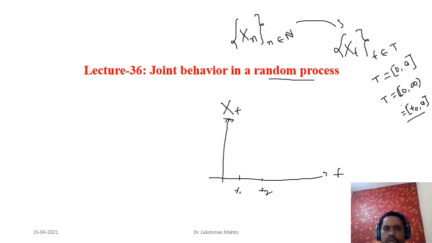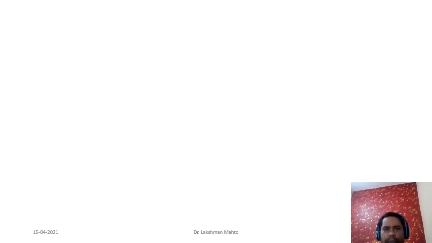Okay. So I'm going further as a recap of that introduction to random process. I had taken one example of a signal where the source of randomness was the amplitude. The amplitude was random in nature.